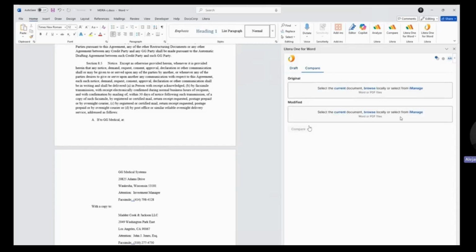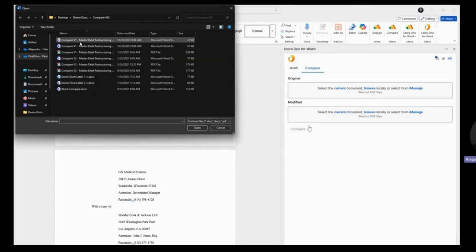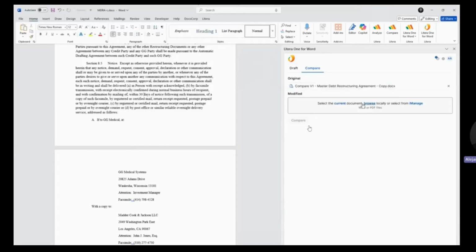But I also wanted to take a step further. As we know with Litera One, we also have comparison available in here. So I can use the current document that's open. I can also browse locally or select documents from iManage or OneDrive going forward. For the sake of example, I'm going to go ahead and select a Word and a PDF.